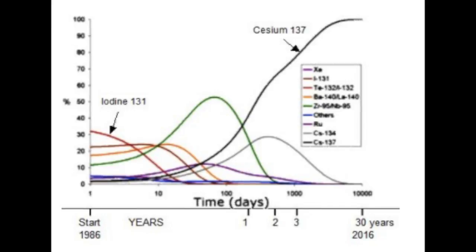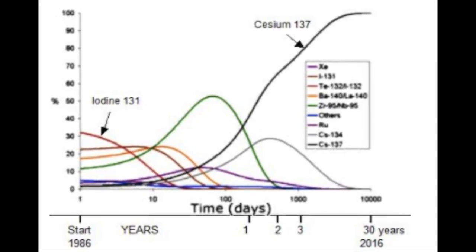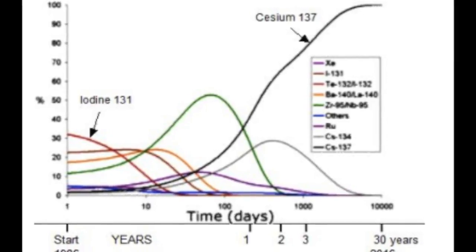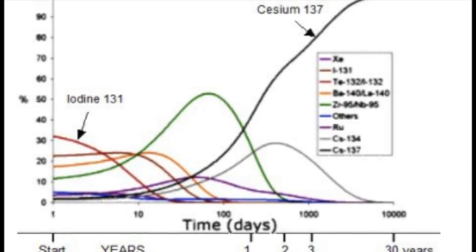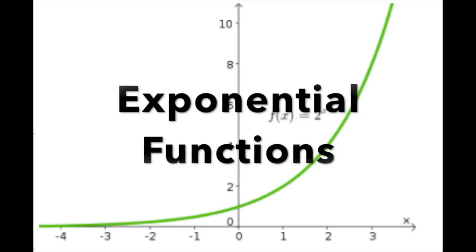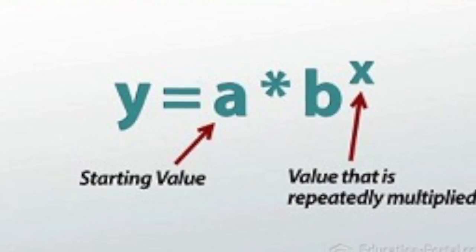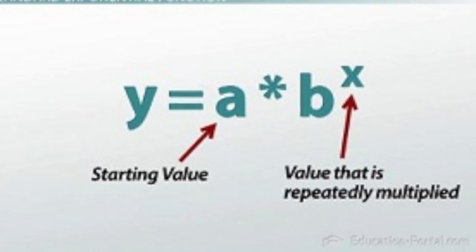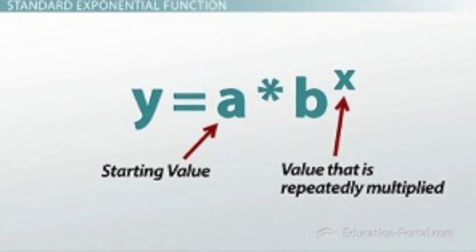In this project, we will explain exponential growth and exponential decay and how an exponential function works. We will apply the Chernobyl accident in 1986 to these exponential functions. An exponential function is a function whose value is a constant raised to the power of something. The general equation is f(x) equals a raised to x, where a is greater than 0 and it's not 1, and x is any real number.